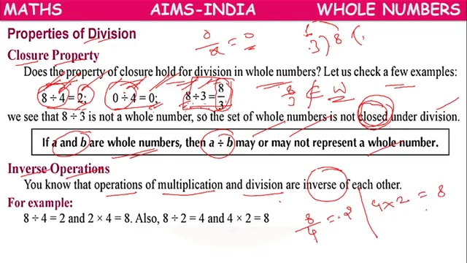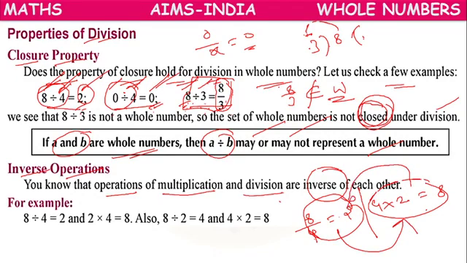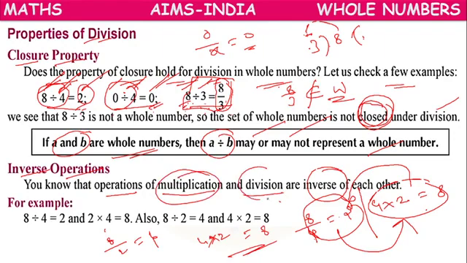So division can be written as multiplication. Division is an inverse of multiplication, or multiplication is an inverse of division. We can write it another way also. Suppose 8 divided by 2 equals 4, or 4 into 2 equals 8. Multiplication and division are both inverse of each other.